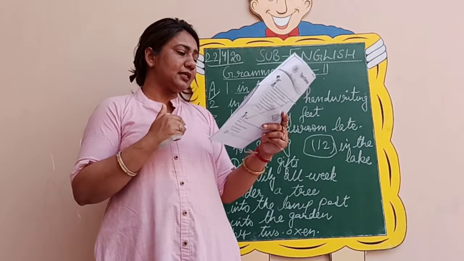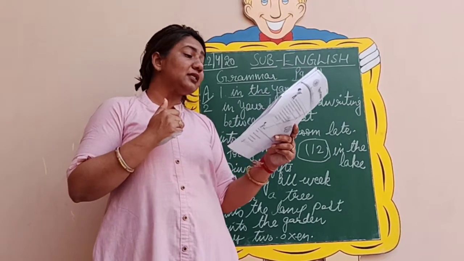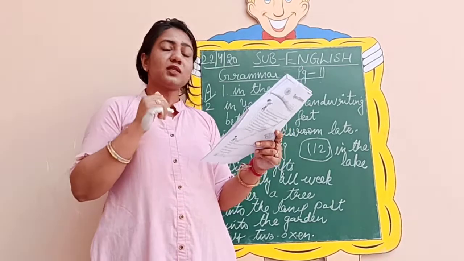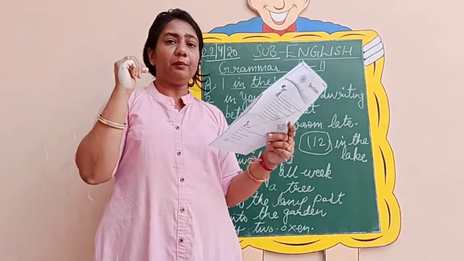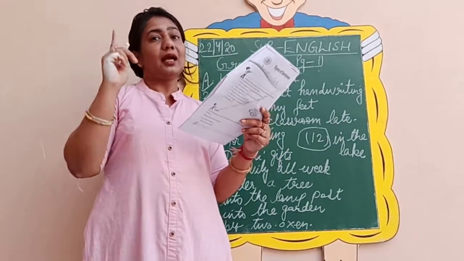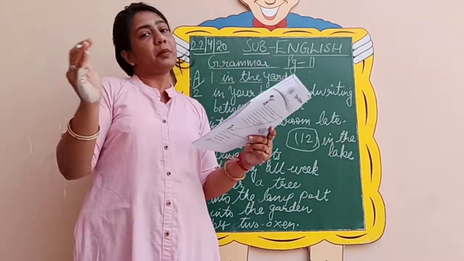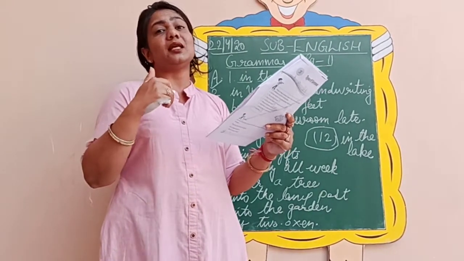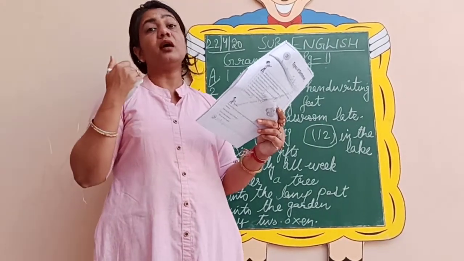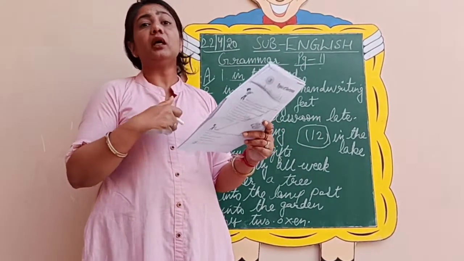Coming to exercise D now on the same page, page number 12. Frame sentences using these phrases. I want you to do this exercise in your notebook since there is no space here, and you have to frame these phrases into sentences. You can make any sentence, but there should be a subject, that is a noun or a pronoun, and then a verb also, and then the other part they have given you. It should have a complete sense and complete meaning, with proper punctuation marks, and use capital letters wherever required. Again, this is your homework to be done in the notebook.